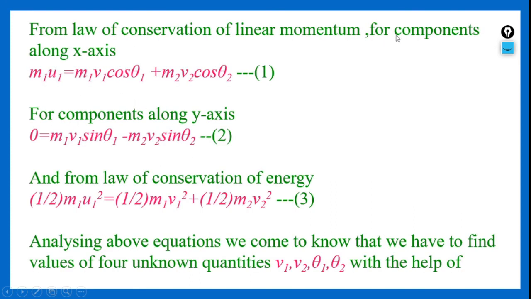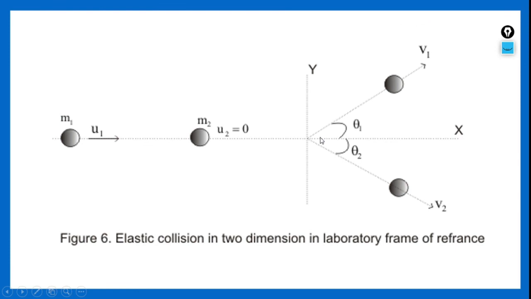From the law of conservation of linear momentum, we have to consider the conservation of linear momentum along the x-axis and along the y-axis separately, and we have to show that they are conserved. Along the x-axis, m1 u1 is equal to, after the collision, m1 v1 cos θ1, because m2 u2 becomes 0 as u2 is equal to 0. Hence m1 u1 is equal to m1 v1 cos θ1 plus m2 v2 cos θ2. Because we are considering the x-axis, we have to show them as cos values.